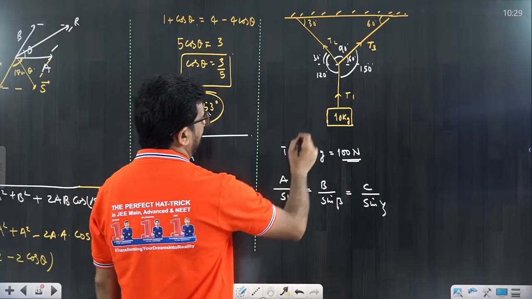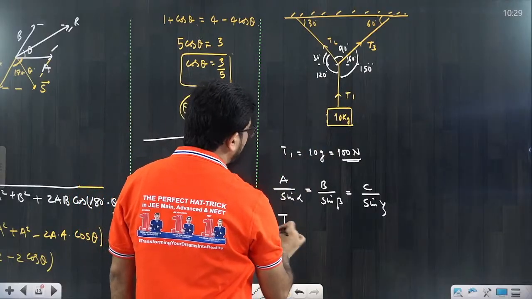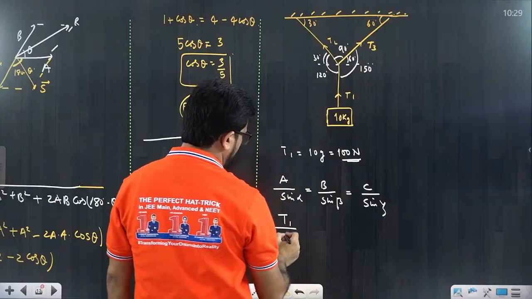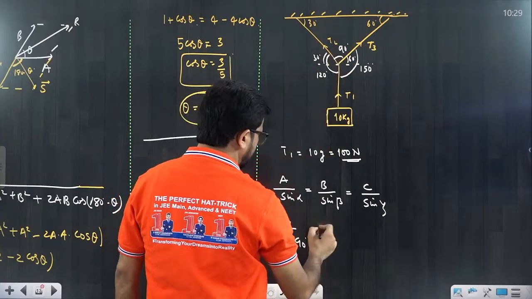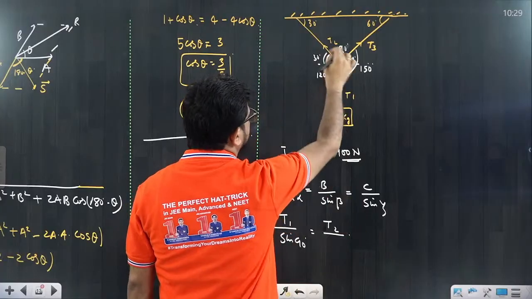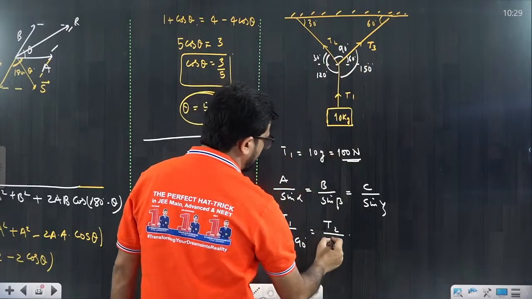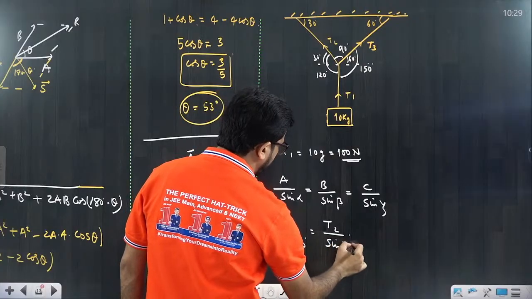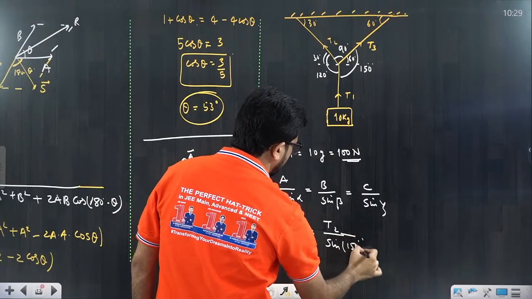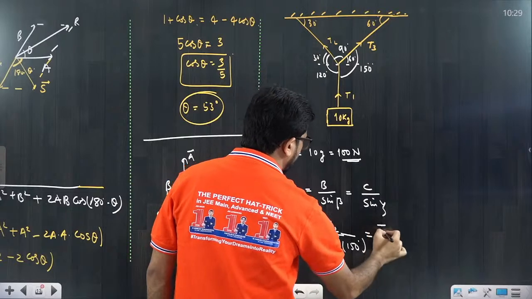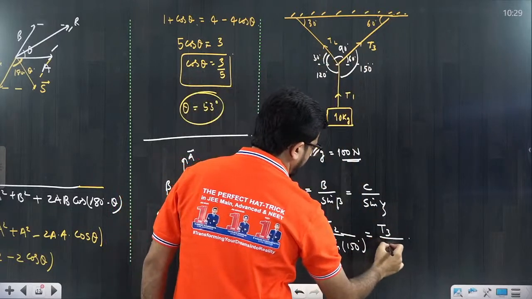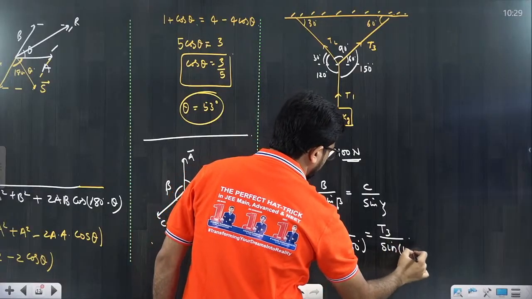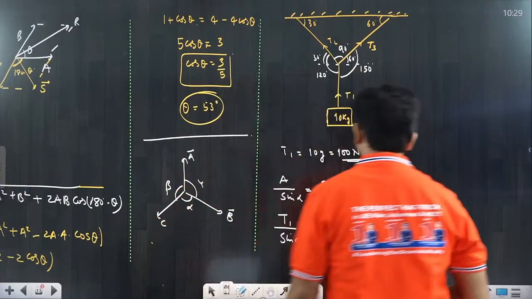Okay. Now what is this value? T1, opposite to this T1, this is sin 90. So you can use sin 90 is equal to, this is T2. Opposite to T2, that angle is 150, so you can say sin 150 degree. Similarly, this is T3. Opposite to T3, that angle is sin of 120 degree. Now we have to solve this value and we can get it.